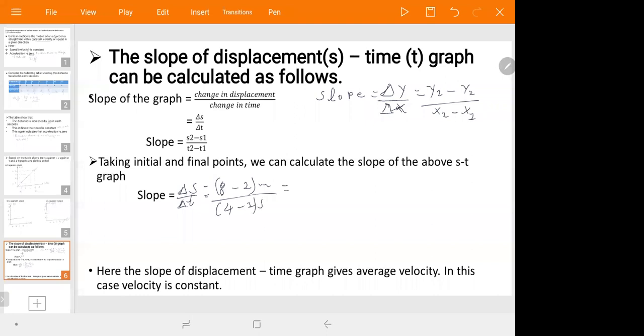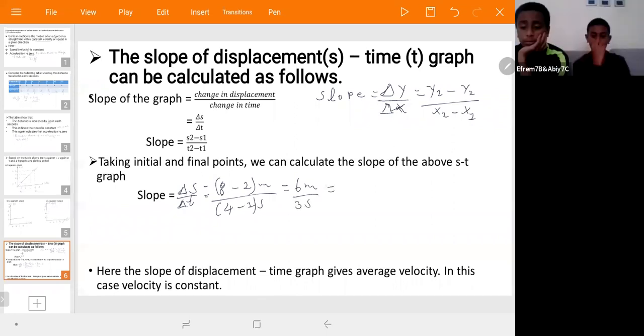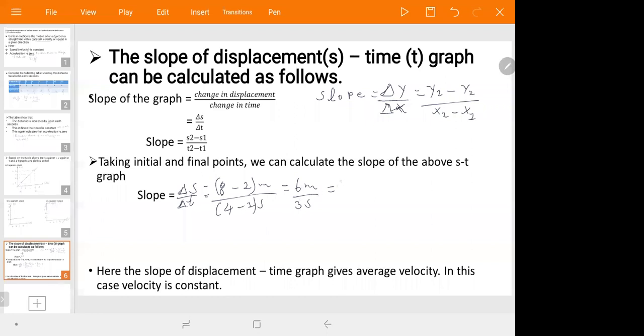This becomes 8 minus 2, which is 6 meters, over 4 minus 1, which is 3 seconds. 6 divided by 3 is 2 meters per second.